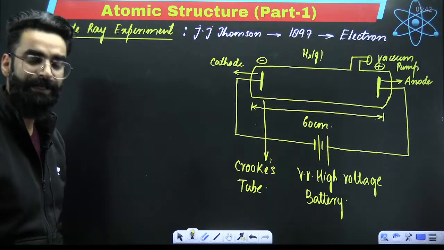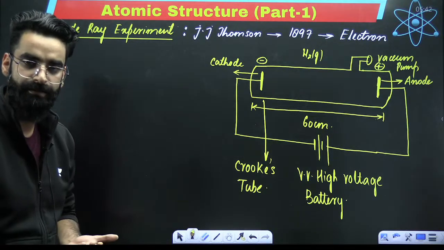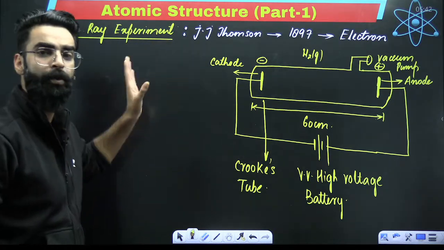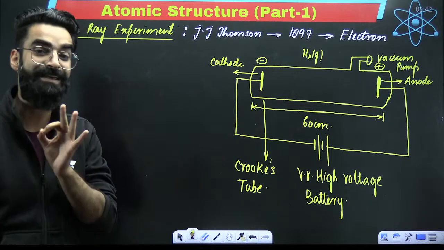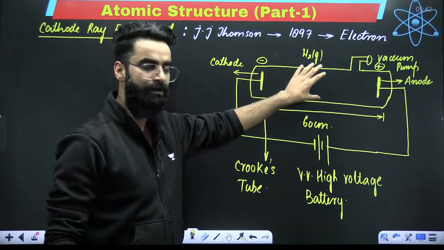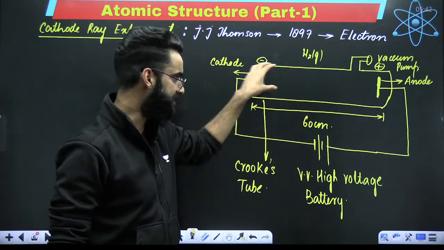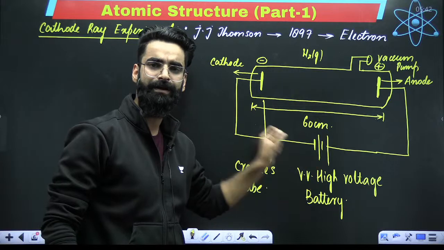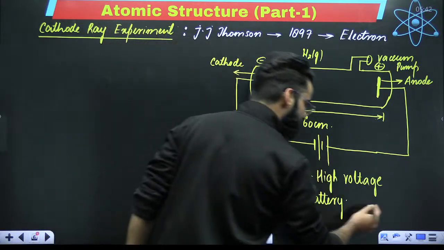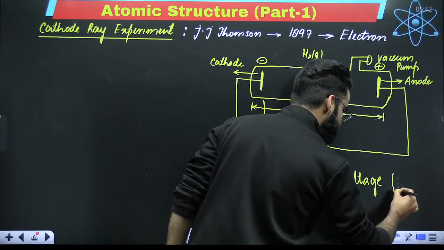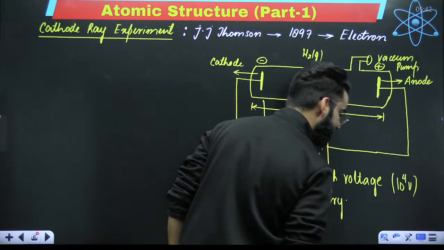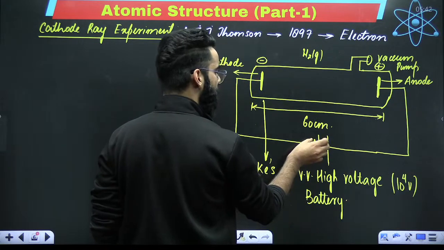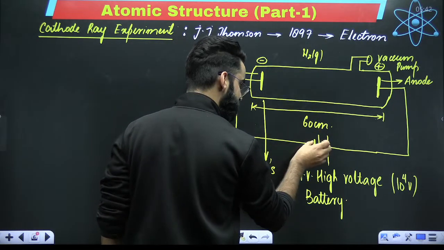Now, my dear students, what exactly were the observations made by J.J. Thomson while carrying out this particular experiment? What did he exactly do? He took H2 gas in this particular glass tube, right? He used a high voltage battery. When the voltage of the battery was kept 10 raised power 4 volts, when the 10 raised power 4 volt battery was introduced,